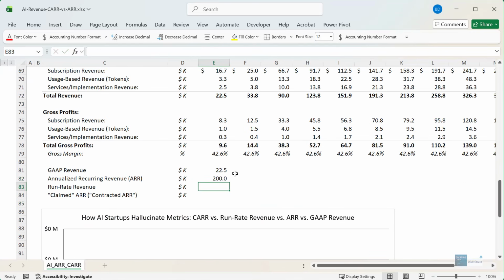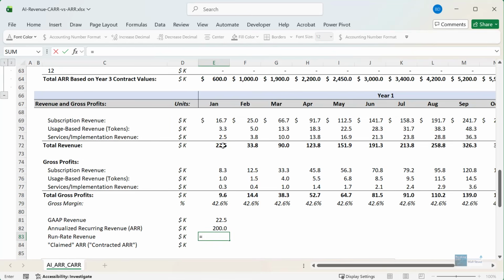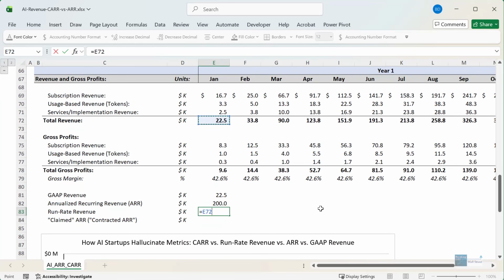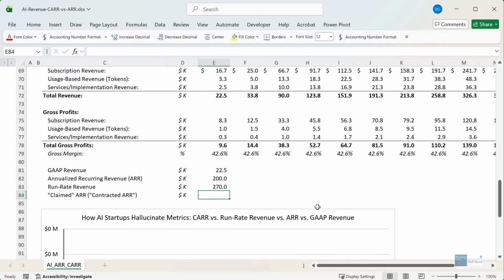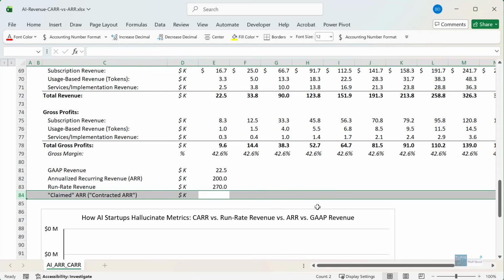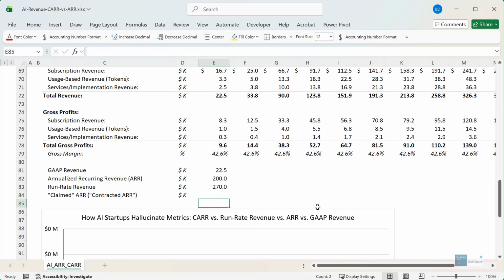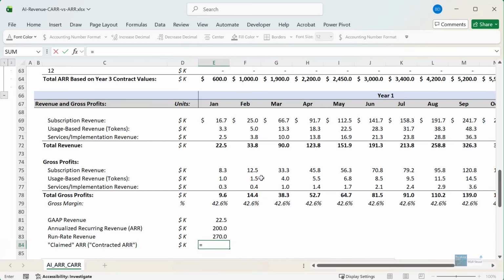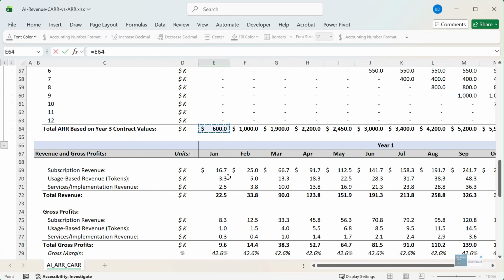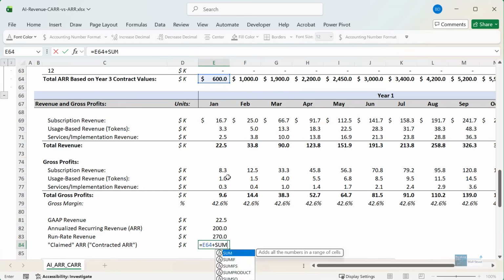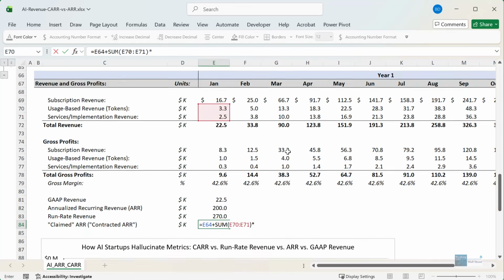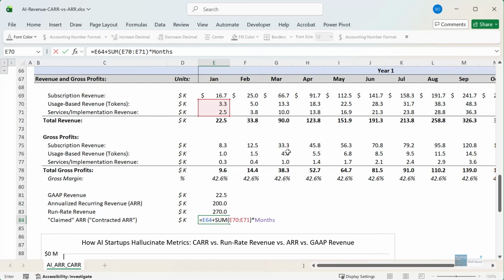Now there is something called the run rate revenue as well. And for this one, we can take our revenue in 1 month and just multiply by the number of months in the period. So 12 here. And then there is what we call the claimed ARR or contracted ARR, which is what a lot of startups will try to do. They will go up and say, let's take the ARR based on the year 3 contract values. And then let's sum up our usage revenue and our services and implementation revenue, and let's multiply that by 12. So they are essentially annualizing everything, even though the usage-based revenue and the services revenue are clearly not recurring sources here.